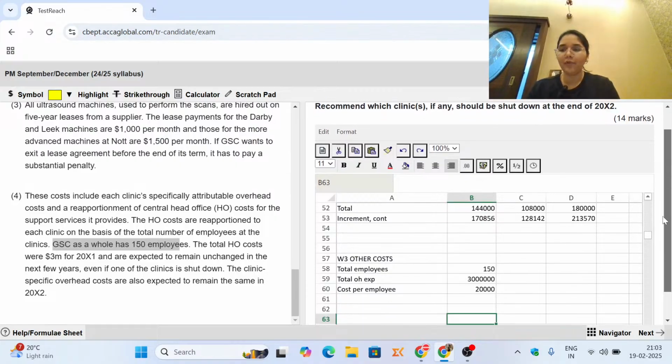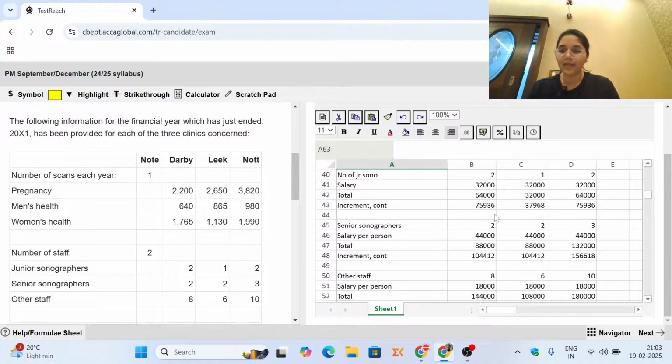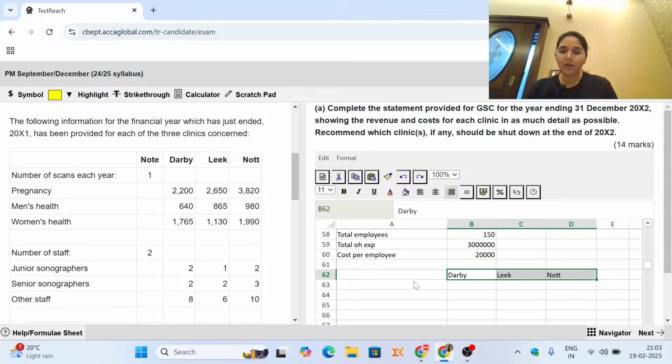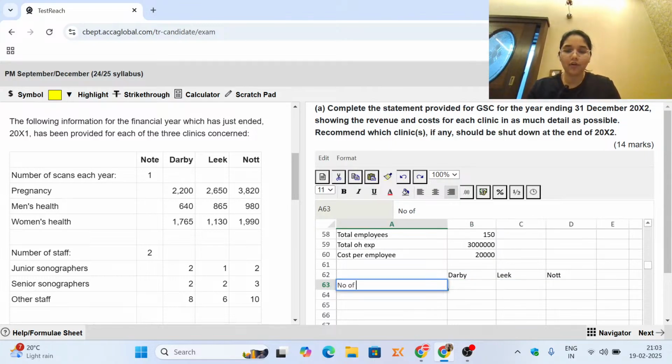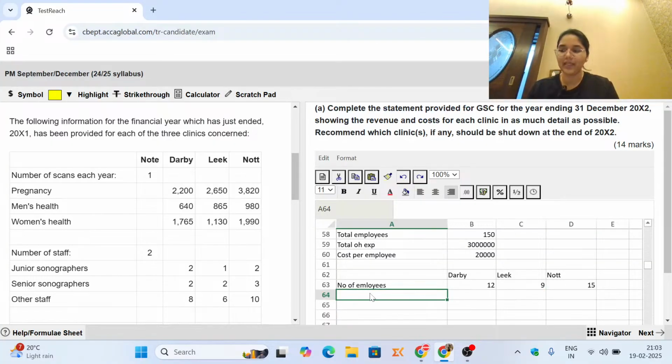Now if we talk employee wise, how many employees do they have? Let's again copy paste the names of the clinics. If we talk about the different clinics, the number of employees in each of these clinics, they have 2 junior sonographers, 2 senior and 8 other staff. So they have 12 people in total. They have 1 plus 2 plus 6, and then 2 plus 3 plus 10. So this is the number of people working in the 3 clinics that we are speaking about.